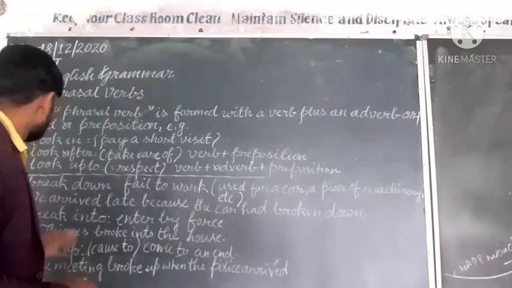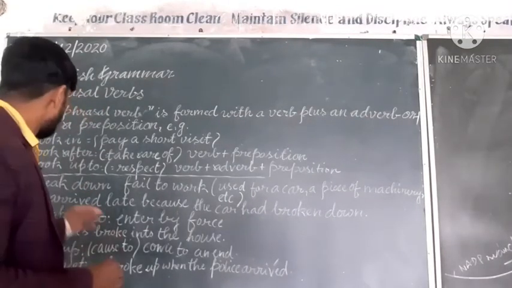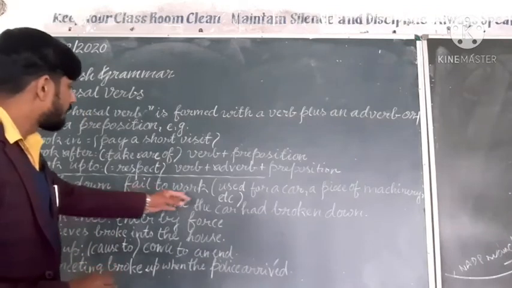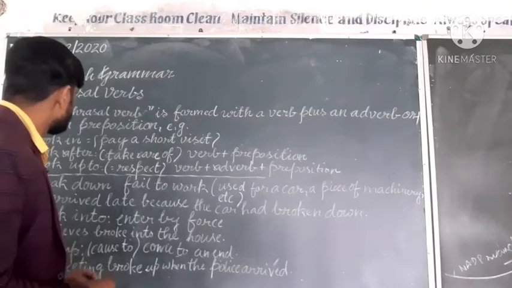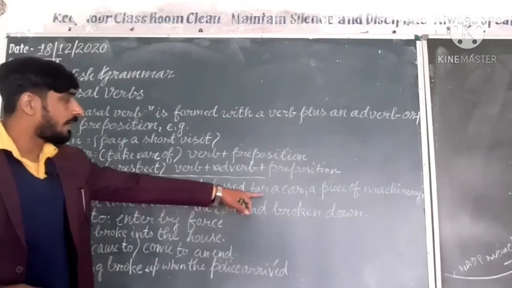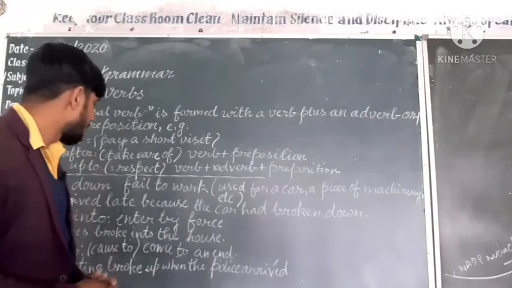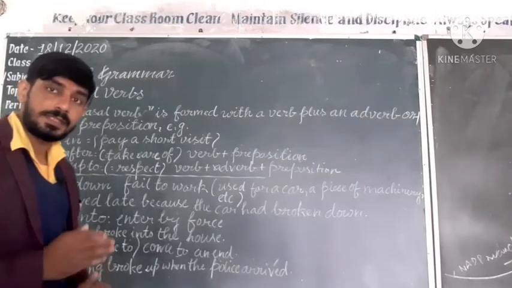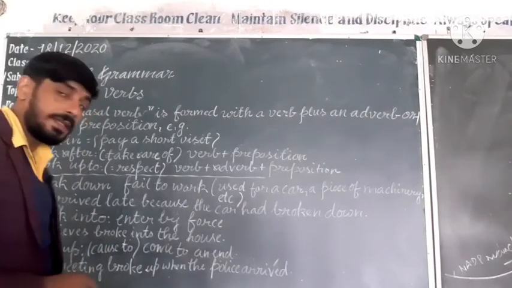Afterward, the next phrasal verb is break down. It means fail to work, used for a car, a piece of machinery, etc. So, see the structure of the sentence, how to use this phrasal verb in a sentence.